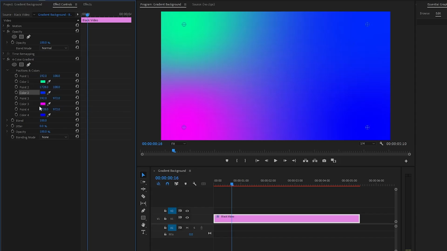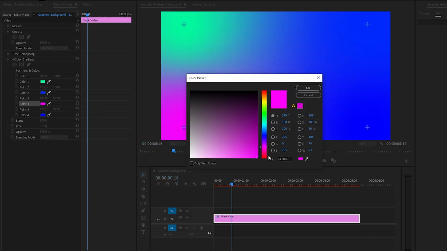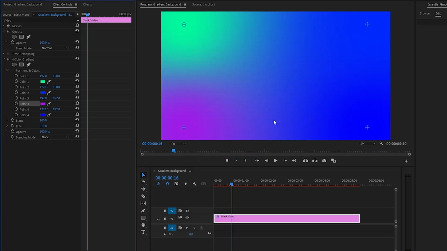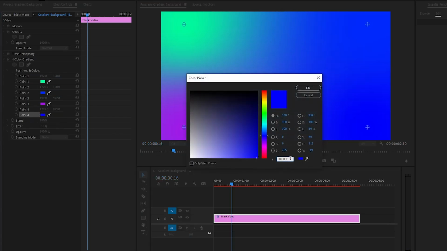In the next step, we have to change the third color for the gradient. I am going to use a purple color. You can use any color that you like. And lastly, let's change the fourth color. Again, I am going to use a light green cyan color. By the way, you can use any color that you like.